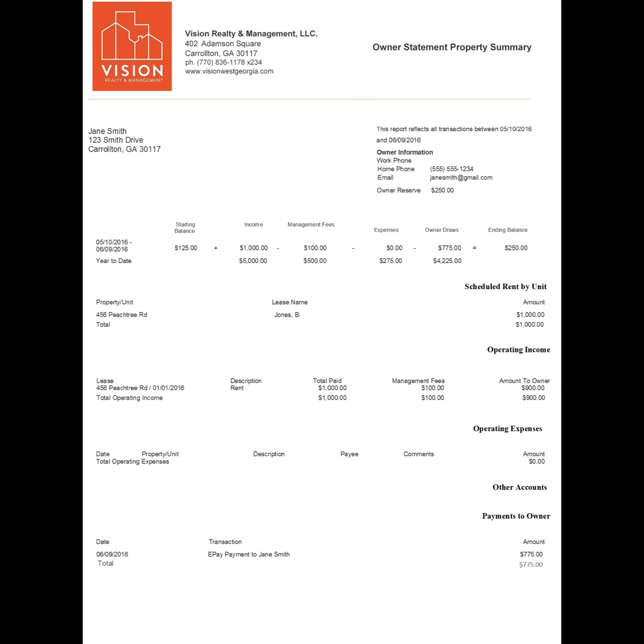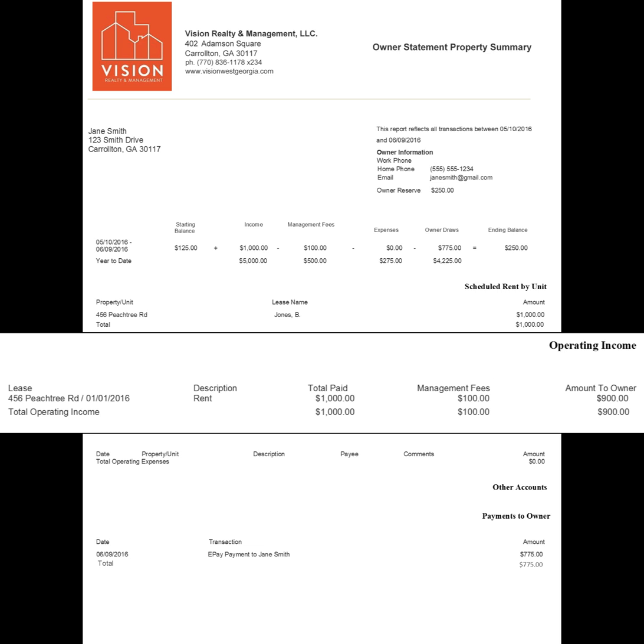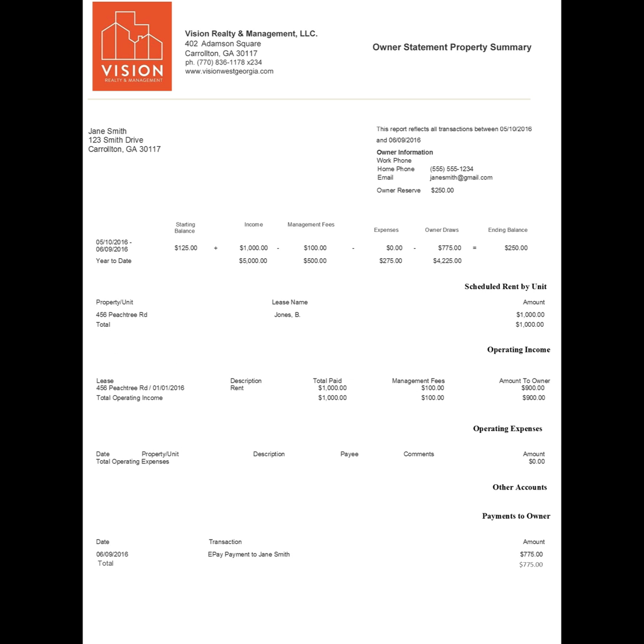The next row, moving down the page, is the operating income. Again, the address of each property will be listed here along with the date on which the lease was signed. This section will list actual income generated during the stated period, or the amount of rent actually received minus the monthly management fee. This section will also include any past due rent not included in a previous statement period.